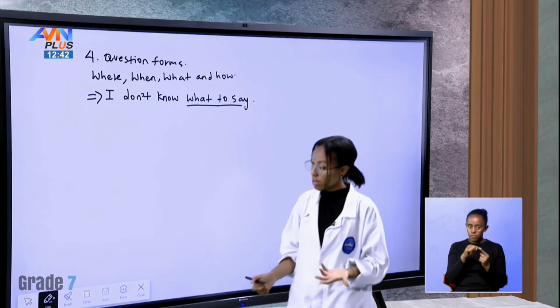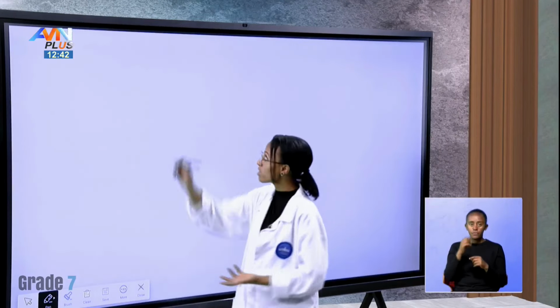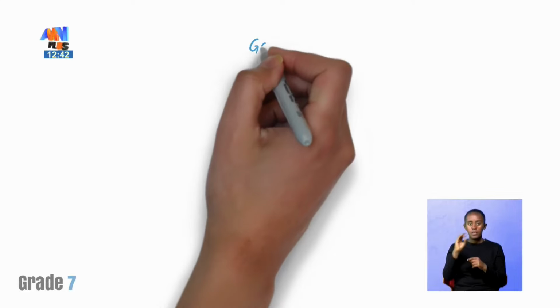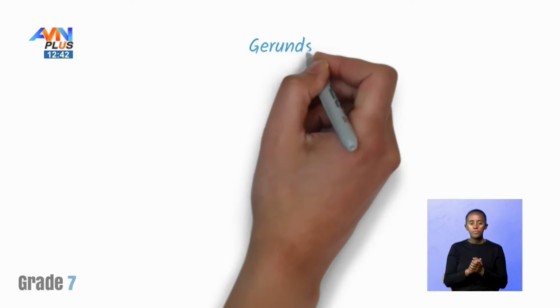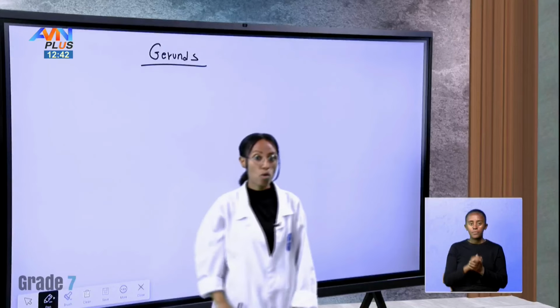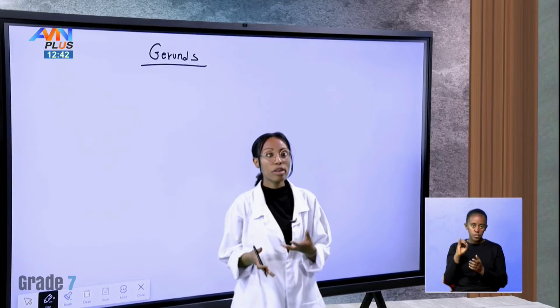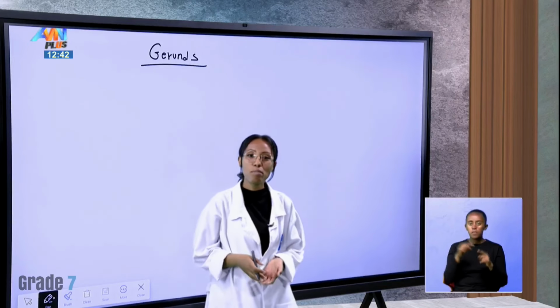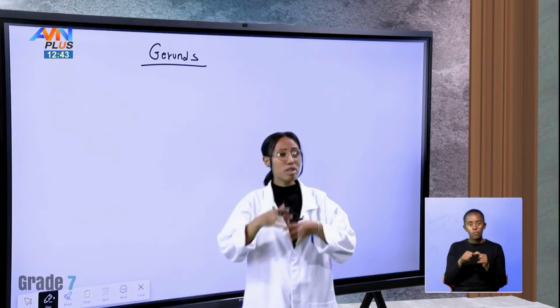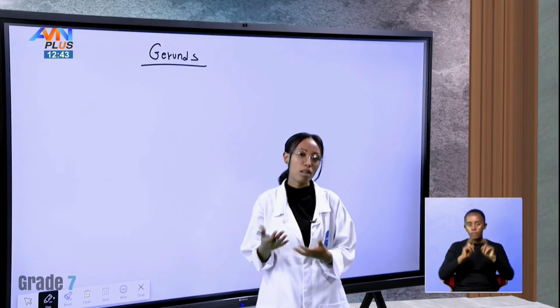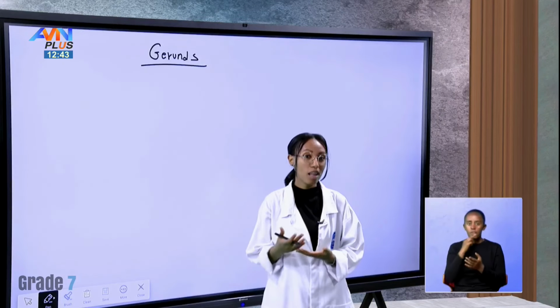What about gerunds? Our topic for today is gerunds. Just like infinitives, we have lots and lots of verb selections.